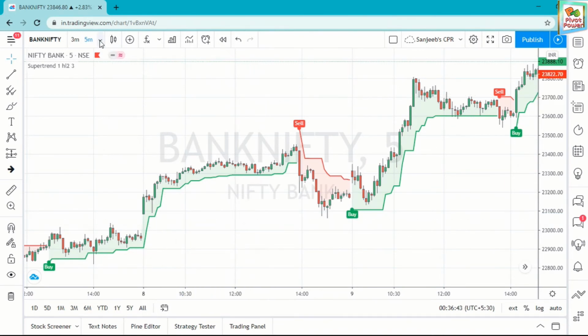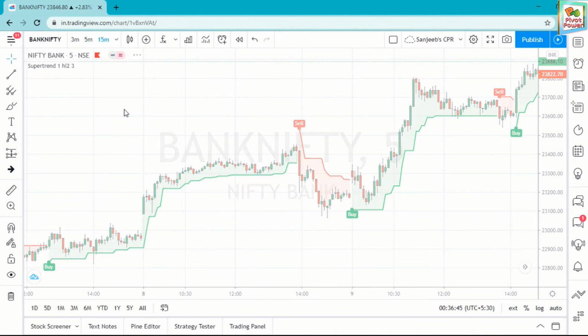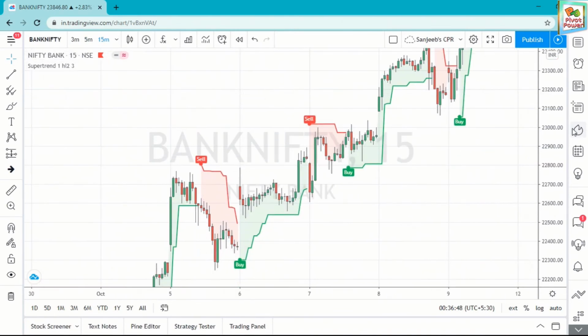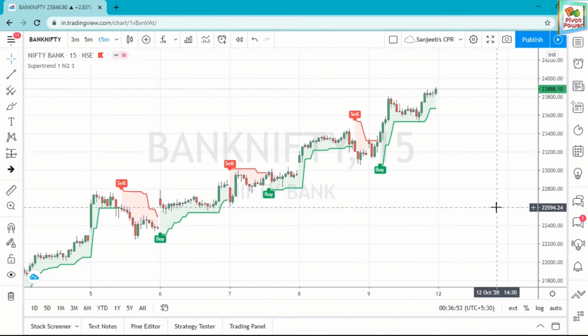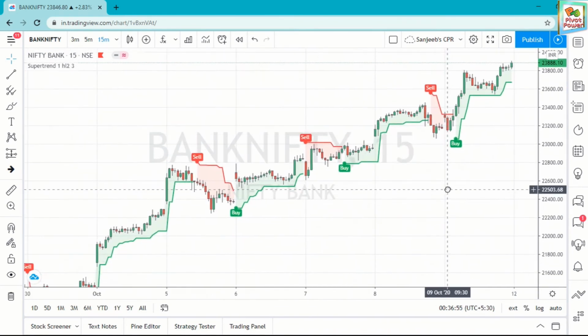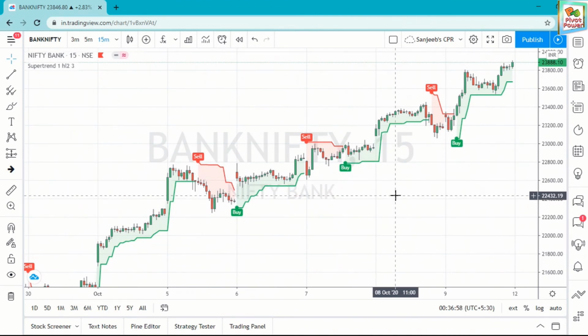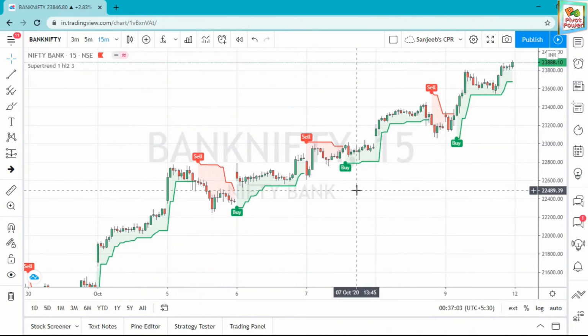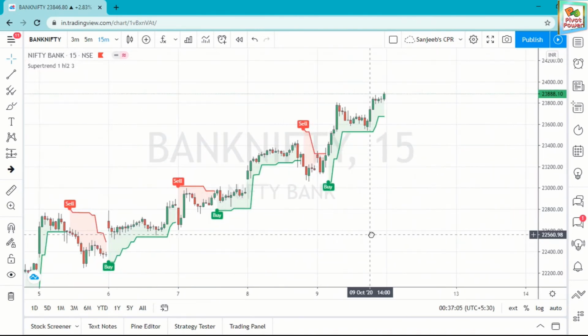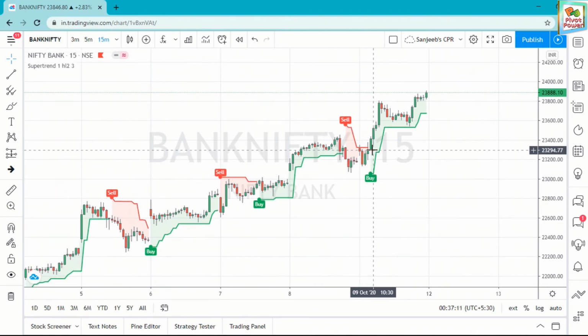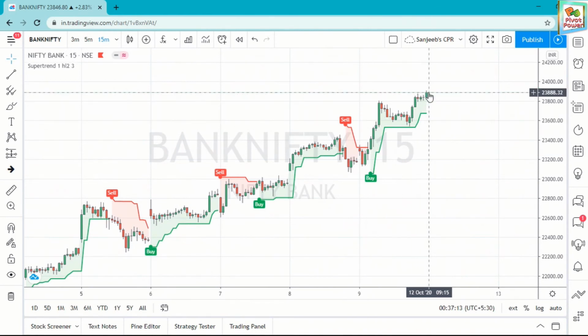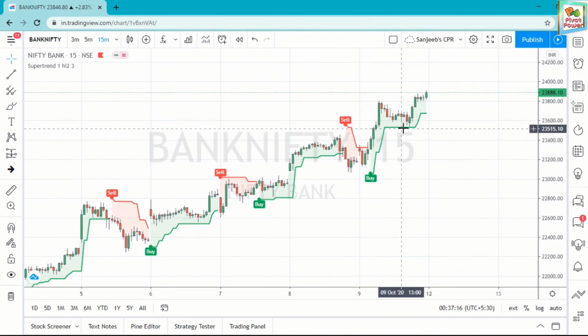Okay, then show your 15-minute chart. In this 15-minute chart, it will work on any time frame. If you are doing day trading or positional trading, then you have to go for the 15-minute chart. Or if you go for investment, then you go for the 1 day chart or weekly chart. In this 15-minute chart, see here at 9, it is giving you a signal, your entry should be here, and you can exit here. Simple. Okay, your stop loss should be on this line or below this line.